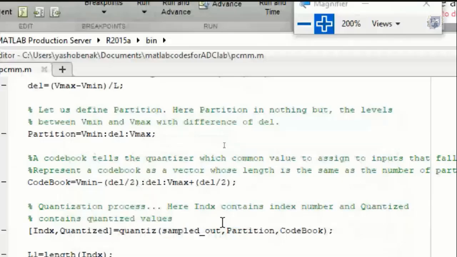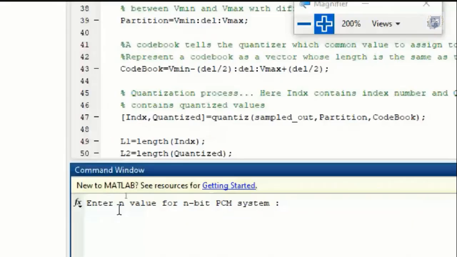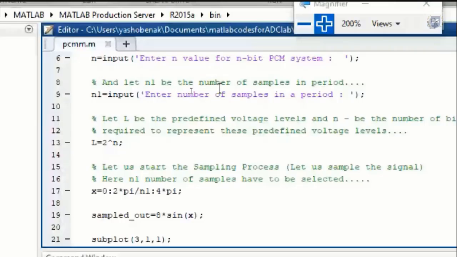Right after that, down here in the command window, you can see that it is prompting me for the n value, because of our very first statement in the algorithm, wherein initially I'm asking the user to enter the n value.